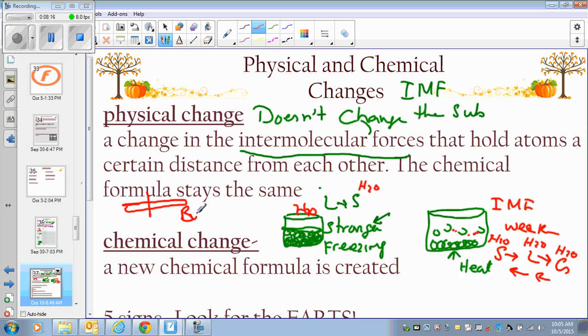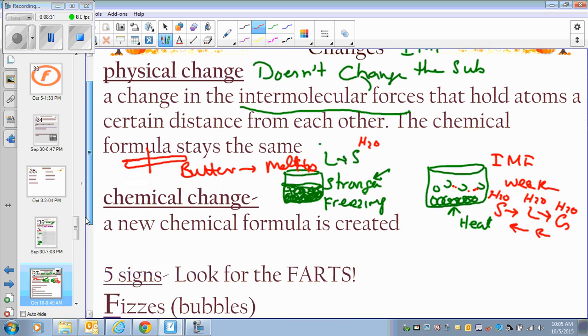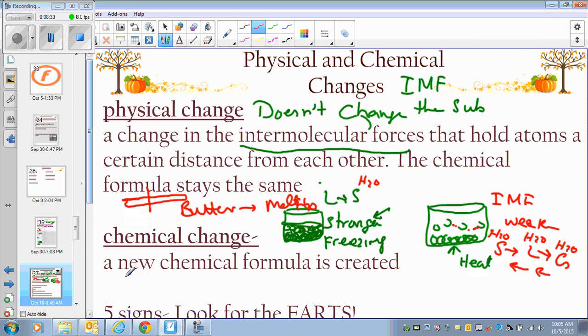If I take the butter and I melt the butter, it is still butter. I can still use it. So as long as the substance does not lose its identity, it is a physical change. But if a substance has lost its identity, like you take a paper and you burn the paper, so what do you get now? Okay, you get ashes, and it's not a paper anymore. There is no way that I can reverse the process. I can never go back. Okay, it's only one way.